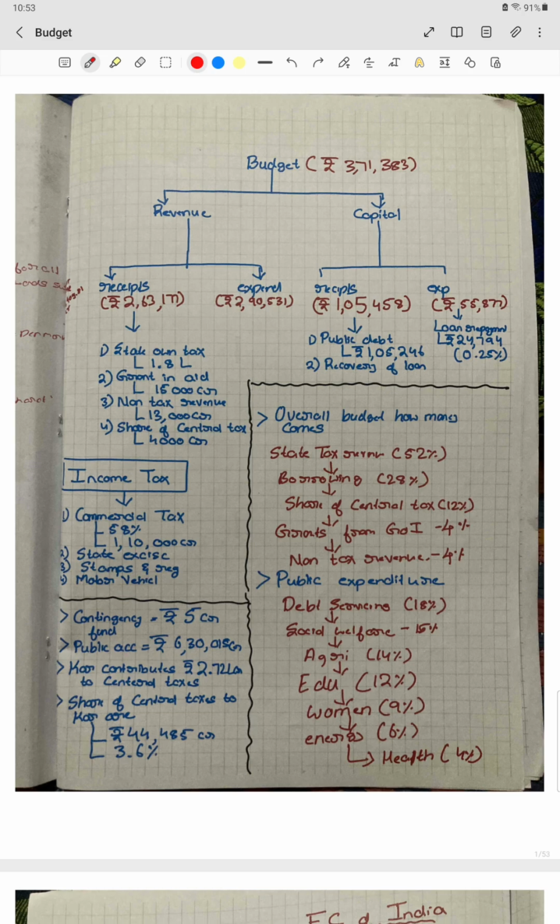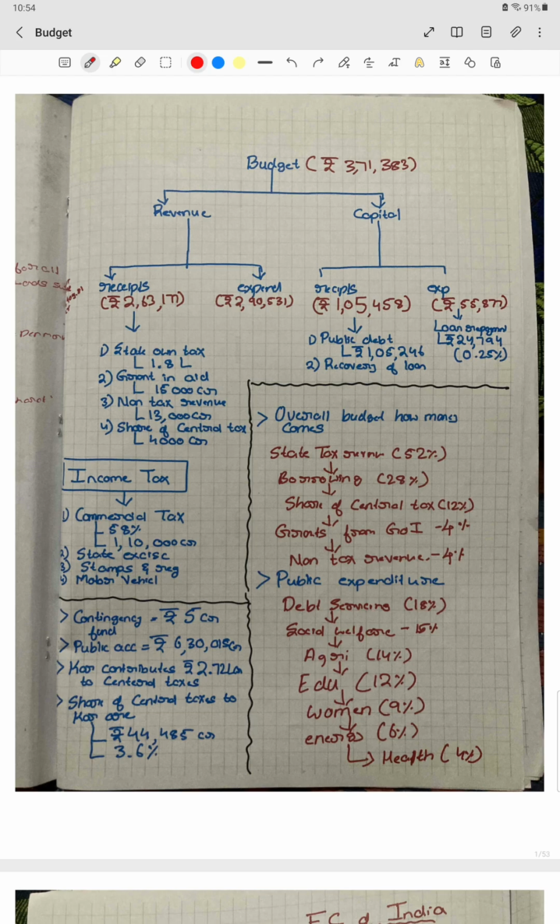And if we look at the overall income of the budget, from where the maximum income is coming, in decreasing order, maximum amount is coming from the commercial tax department, that is 58%, that is 1,10,000 crores. Then we have state excise department, then stamps and registration, and then motor vehicle tax. So this is the overall income that the budget is getting.